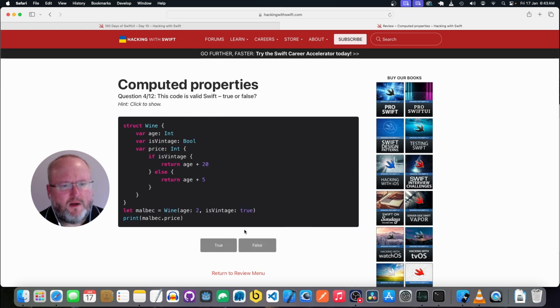Okay, we have a struct wine with the property age, which is an integer, and is vintage, which is a boolean, and a computed property price, which is an integer. If it's vintage, it's returning the age plus 20. Otherwise, it returns the age plus 5. And we've got a wine Malbec. Age is 2. Is vintage is true. And it prints out the price. Yeah, that looks valid.